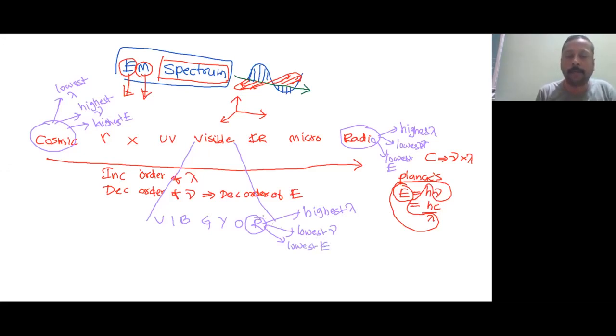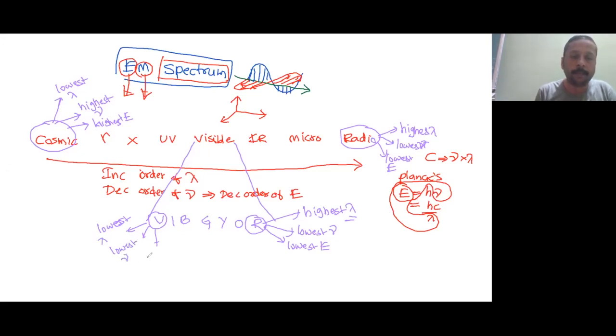But why are we able to see the red color from a long distance? Because of its higher wavelength. Next, coming to this end, it is going to have properties similar to the cosmic rays. This is having the lowest wavelength.